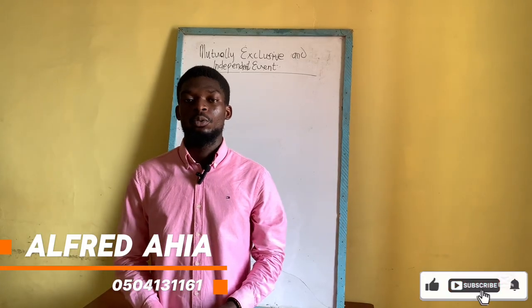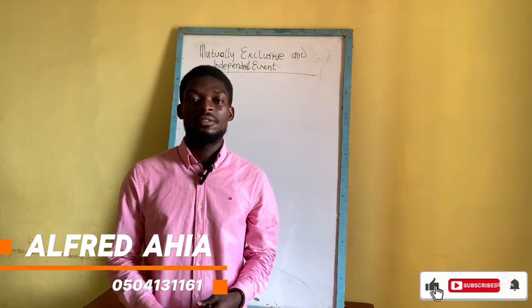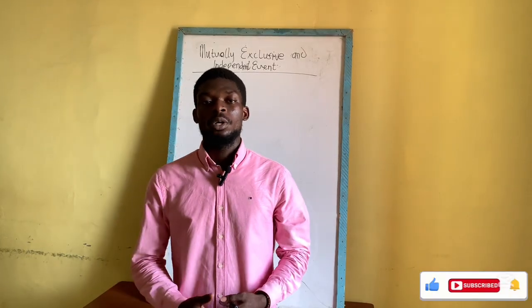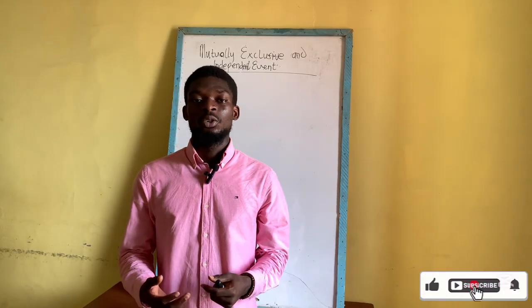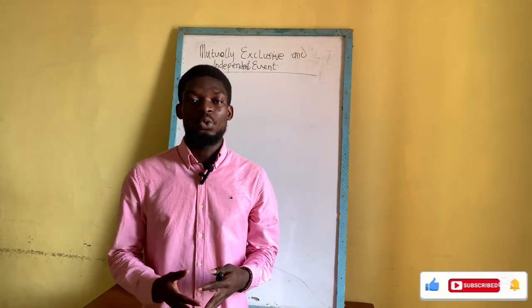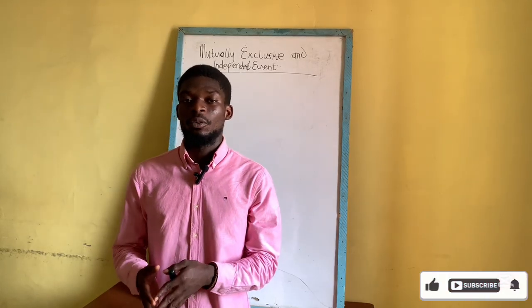In our previous video, we looked at probability theory. Today, we will be looking at mutually exclusive and independent events. When we say two events are mutually exclusive, basically it means that two or more events cannot occur together, or the occurrence of one event prevents the other from happening.